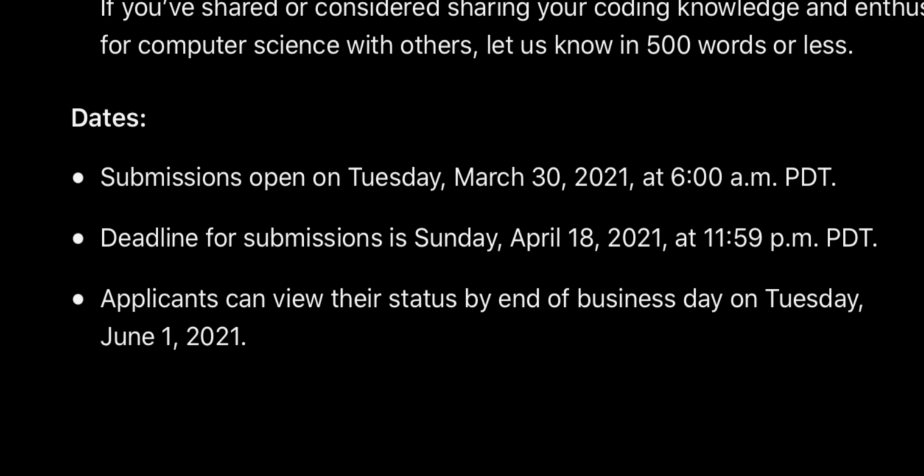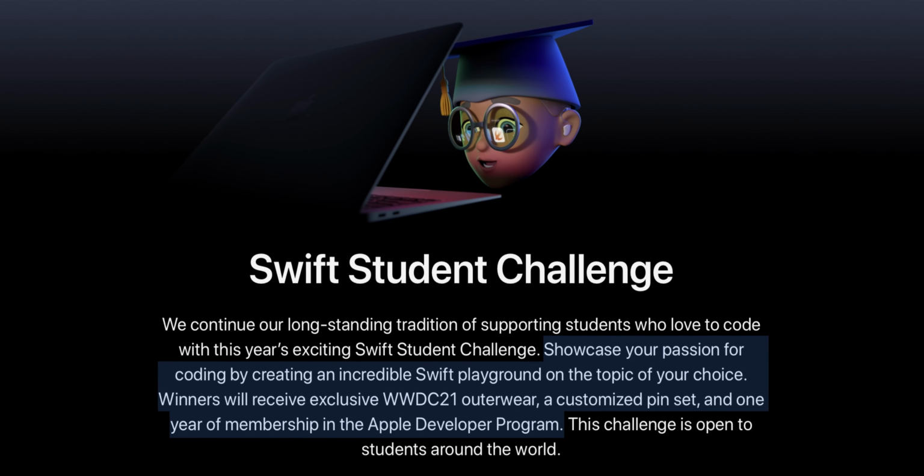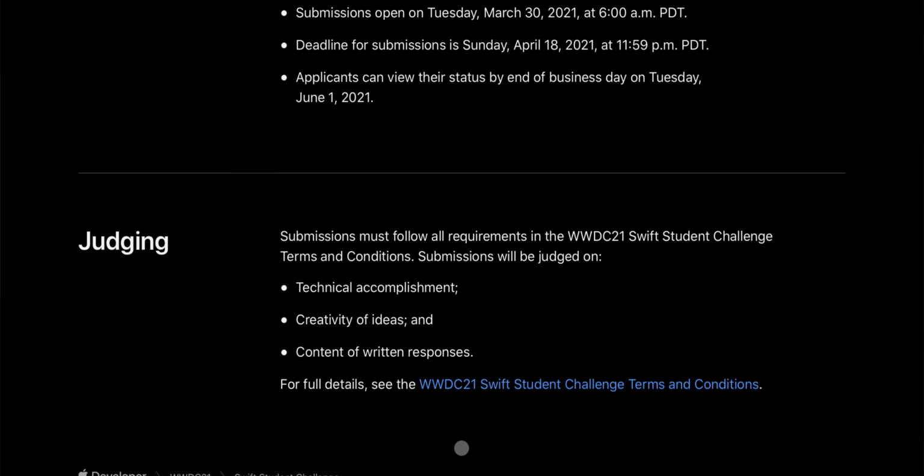And students who wish to enroll in the Swift Student Challenge can now do that till the 18th of April. Basically, what this means is, as a student, you can make a unique application or program in Swift Playgrounds which would benefit the user like never before. And you have to present the idea in front of Apple. If Apple likes your concept, you will be awarded the exclusive WWDC 2021 outerwear.